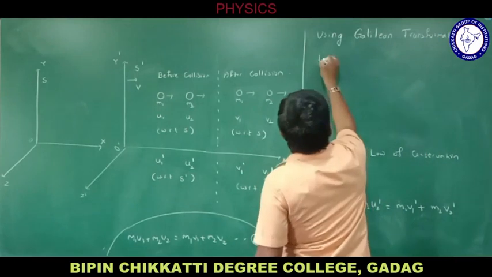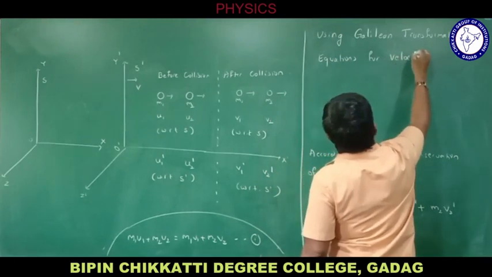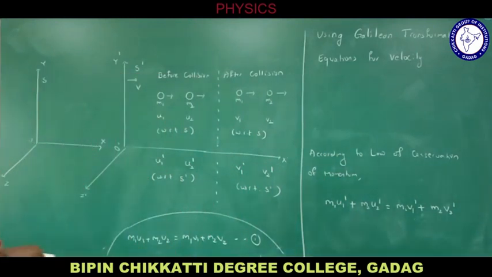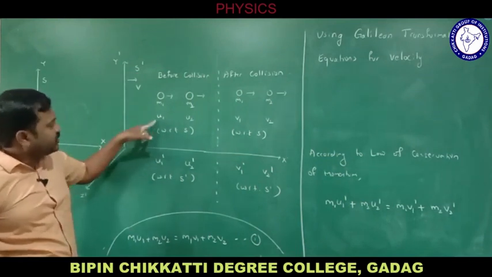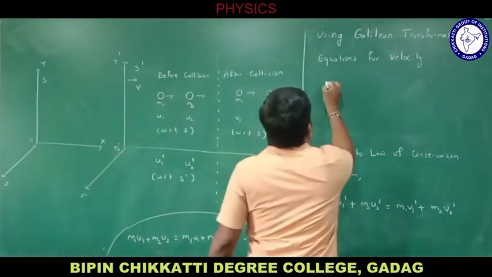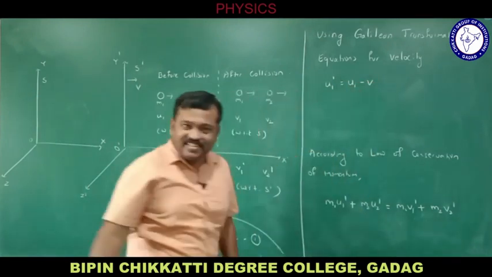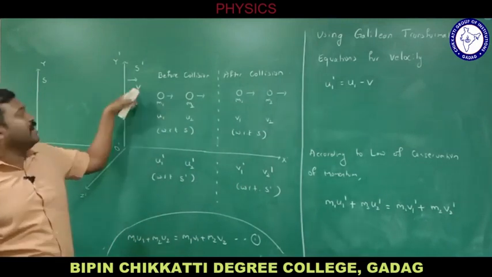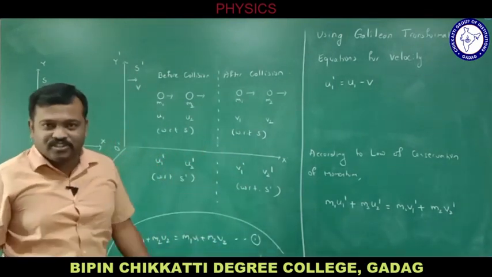Okay, I'll be using the Galilean transformation equations for velocity. We know that we have derived it. What is the Galilean transformation equation for velocity? Come on, tell me. What is the relationship between u1 dash and u1? By using the Galilean transformation equation, u1 dash is equal to u1 minus v. That is, u1 dash equals u1 minus the velocity of the frame S dash. This is the relation that we already derived.